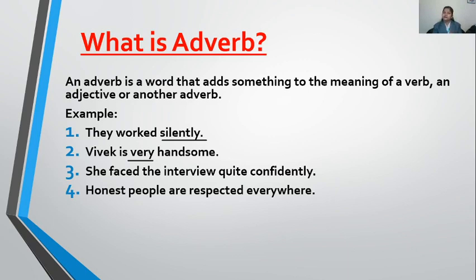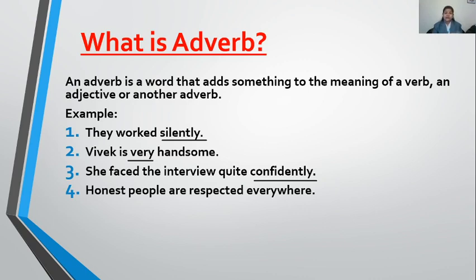So here, at first place, I am trying to check my verb. What is my verb in this third sentence? Faced. How has she faced her interview? Confidently. As confidently is telling more about her action, confidently is my adverb. But wait, children, there is one more adverb in this sentence.